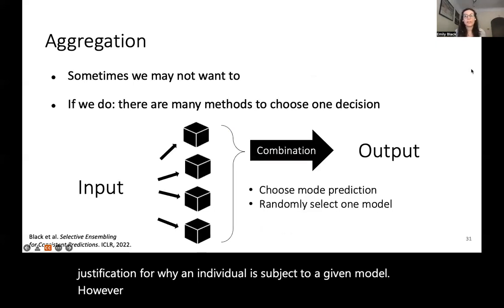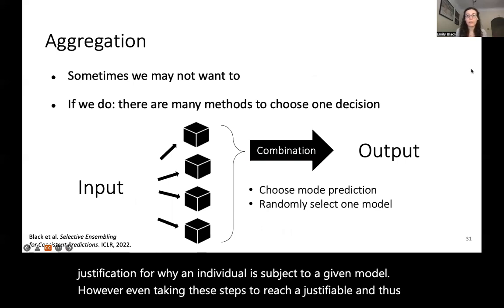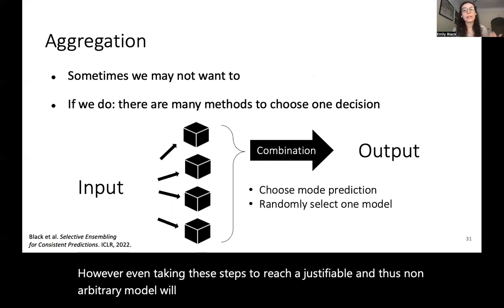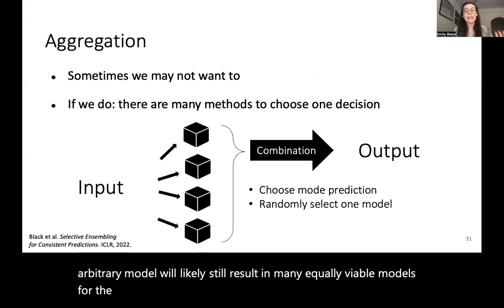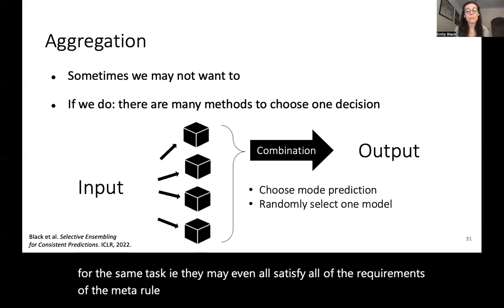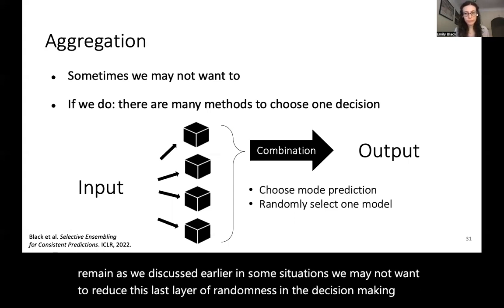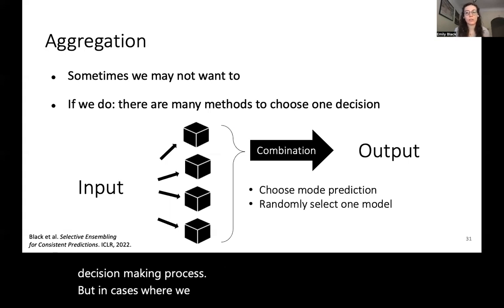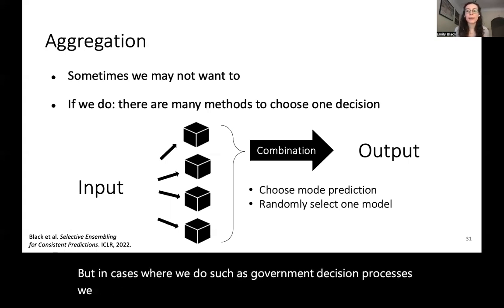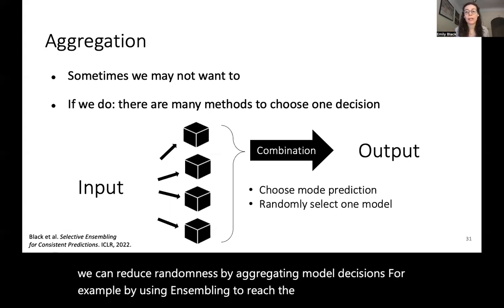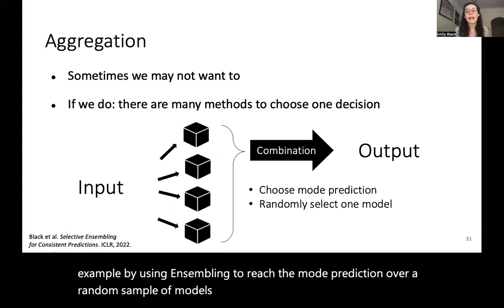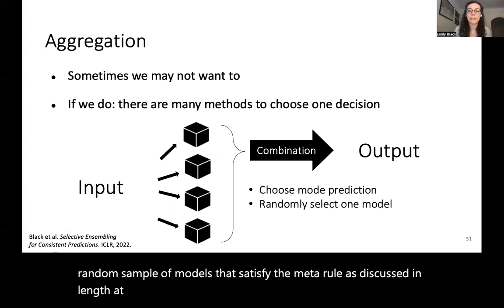However, even taking these steps to reach a justifiable and thus non-arbitrary model will likely still result in many equally viable models for the same task, i.e., they may even all satisfy all of the requirements of the meta rule. Thus, some randomness in the decision-making may remain. As we discussed earlier, in some situations, we may not want to reduce this last layer of randomness in the decision-making process. But in cases where we do, such as government decision processes, we can reduce randomness by aggregating model decisions, for example, by using ensembling to reach the mode prediction over a random sample of models that satisfy the meta rule, as discussed in length in Black et al., Selective Ensembling for Consistent Predictions.